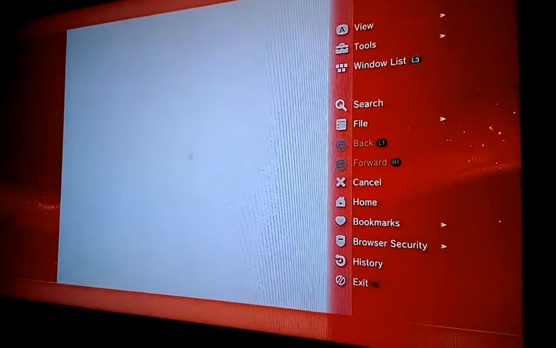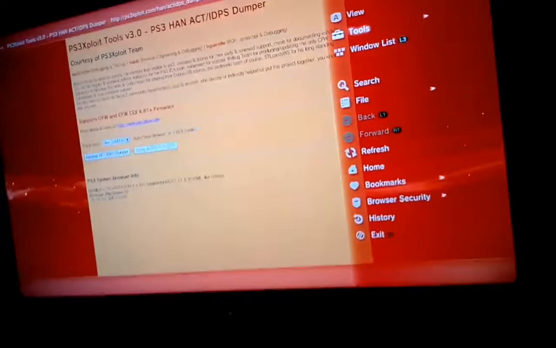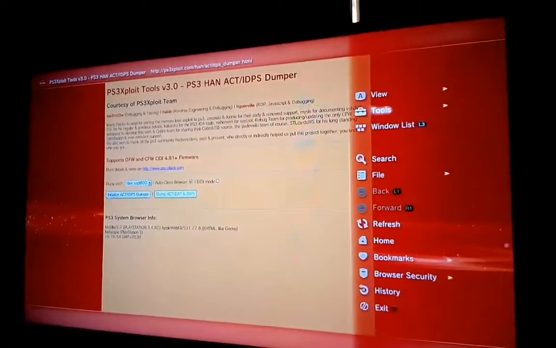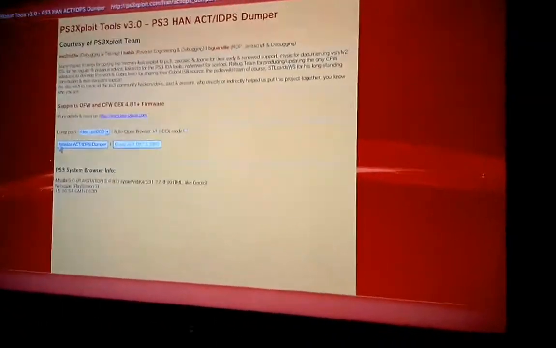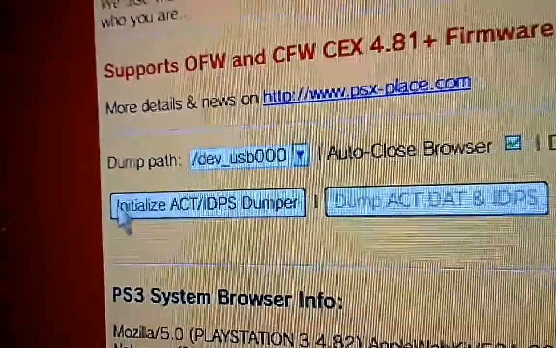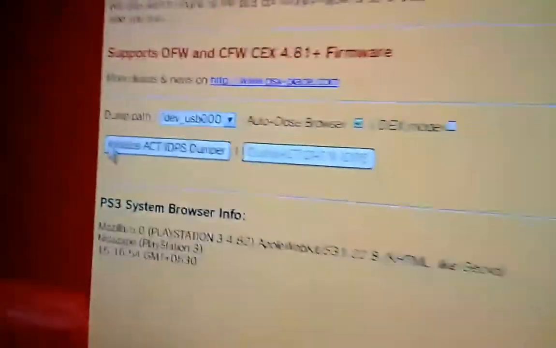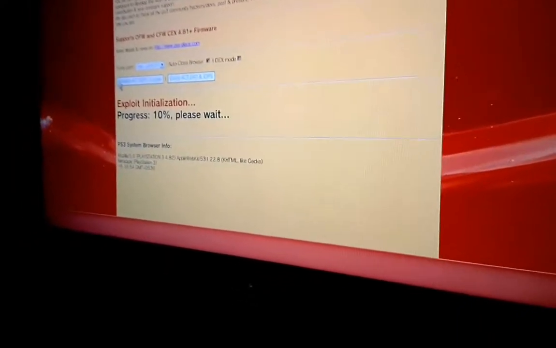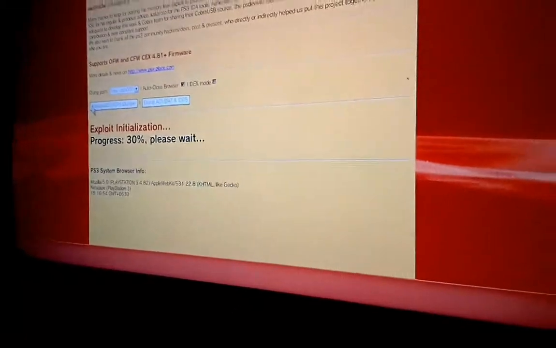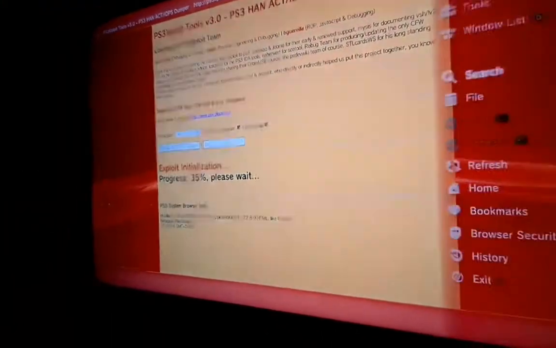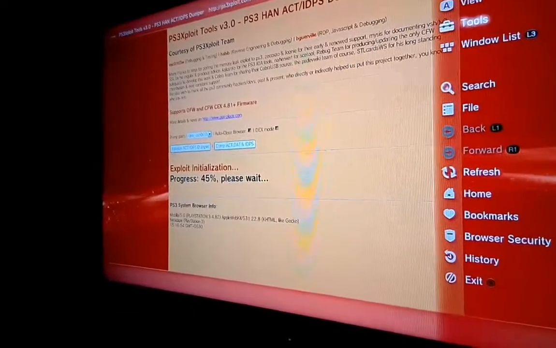I'm on CFW, so I can't dump the IDPS. After you come here, you need to click on initialize ACT/IDPS dumper. If it doesn't work, see, now I'm on CFW, so it will not work. See, it doesn't work on CFW.